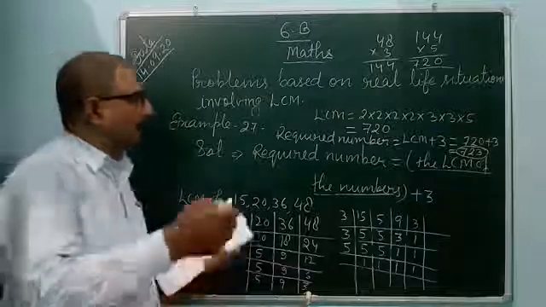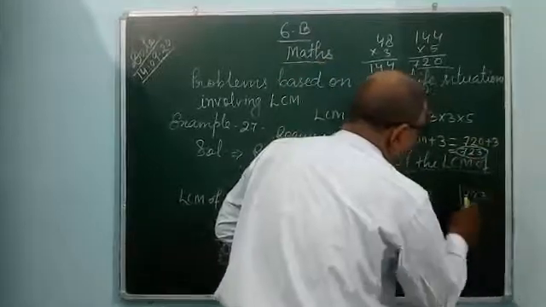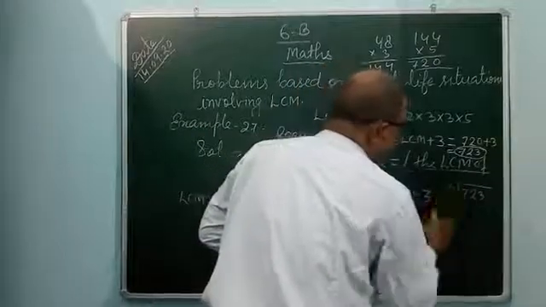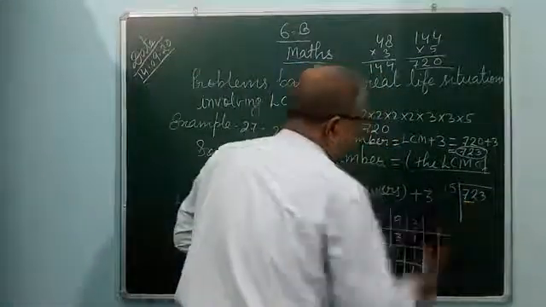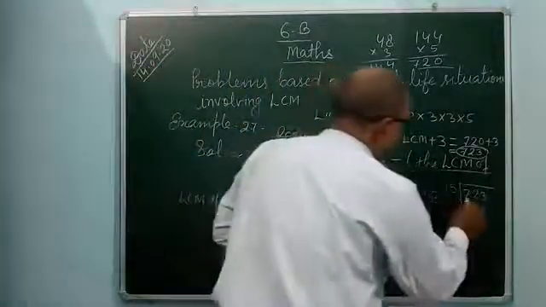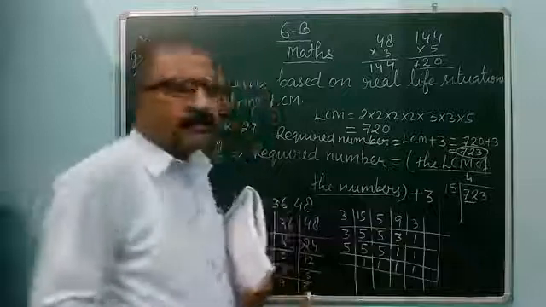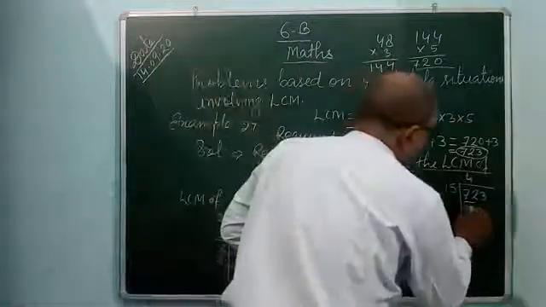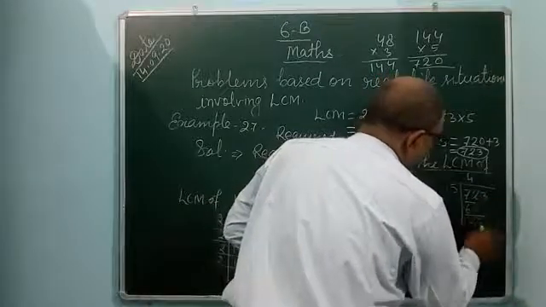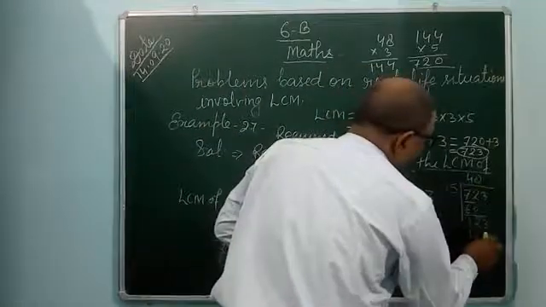You can check it if you want. Take 723 and divide it by 15. 15 4s are 60. 7 minus 6 is 1, and 3 here. 15 8s are 120.